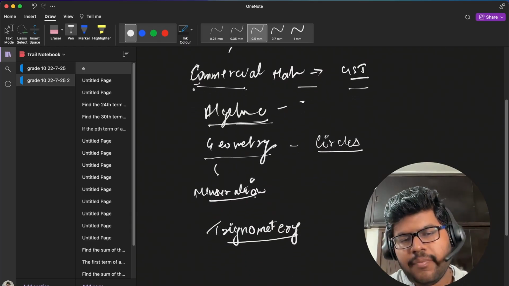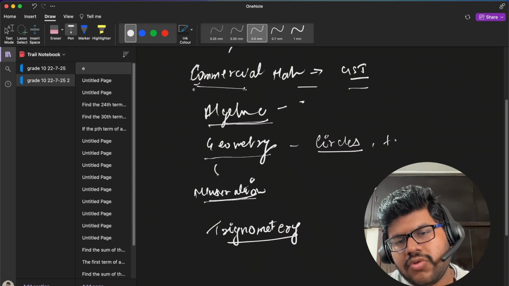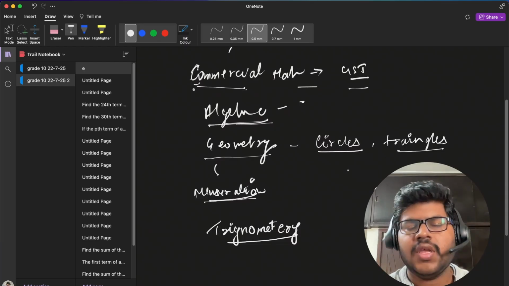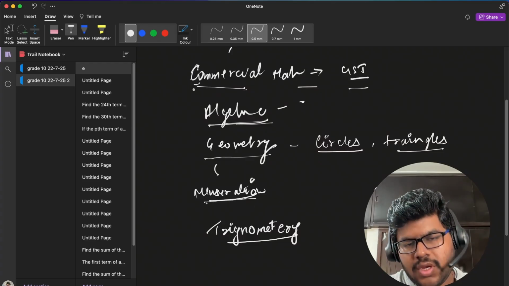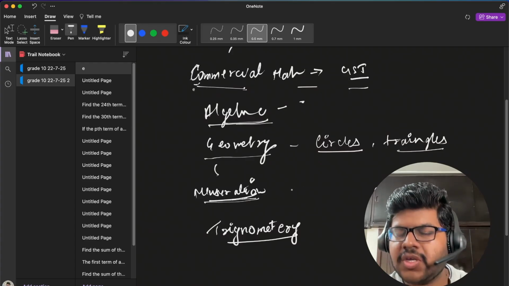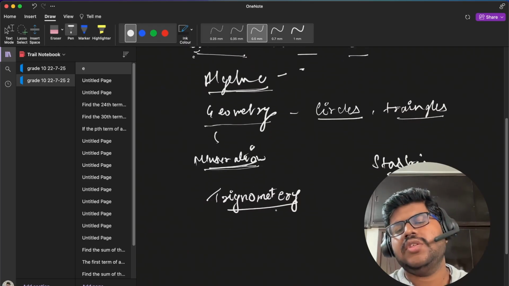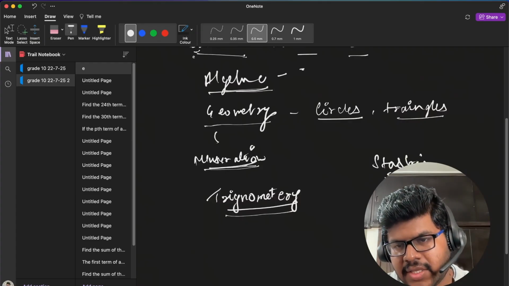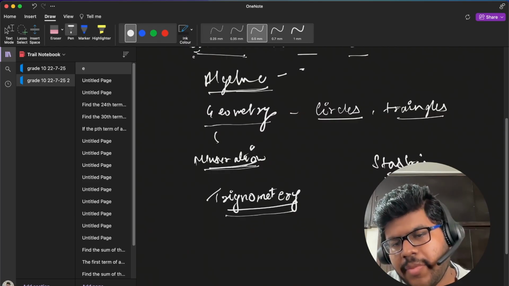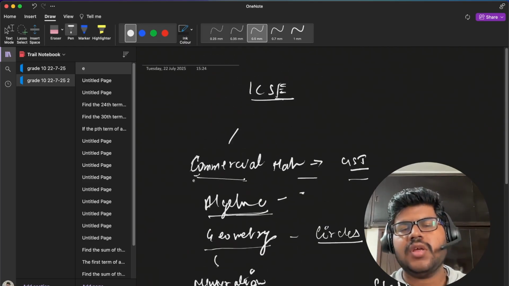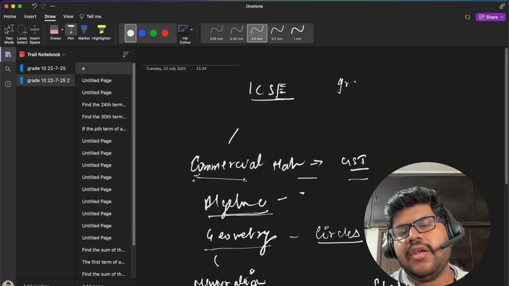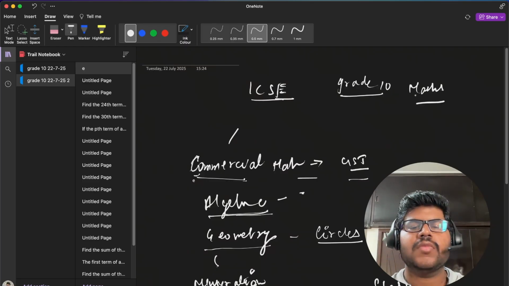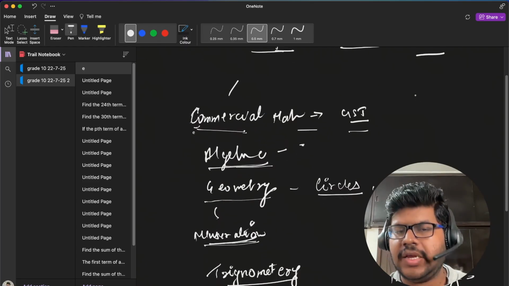Then it also includes triangles and various theorems based upon triangles that we are going to study. Then we have mensuration, in which we have surface area and volumes. Then we have the most awaited topic, which is trigonometry. After that, we will be having statistics and probability. So this all covers the syllabus of grade 10 mathematics. This is how we will be covering each and every topic in detail.